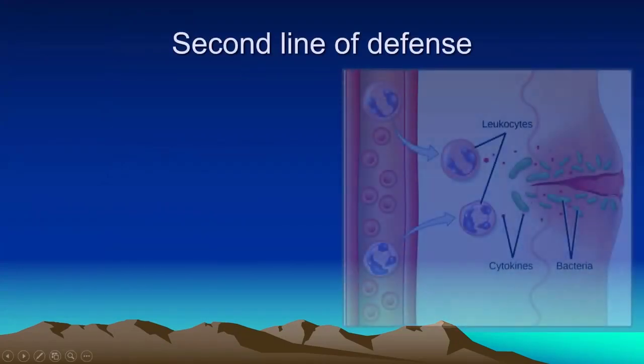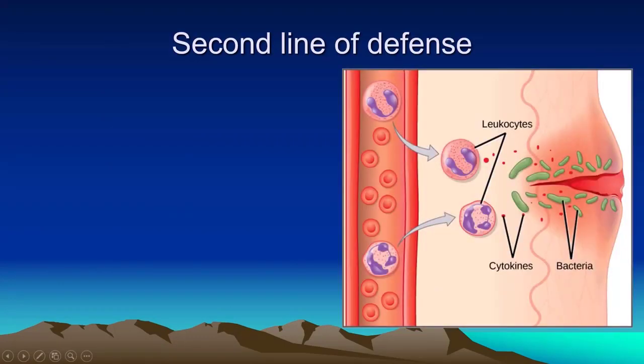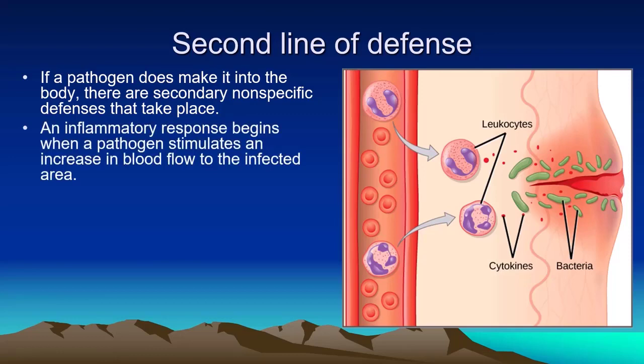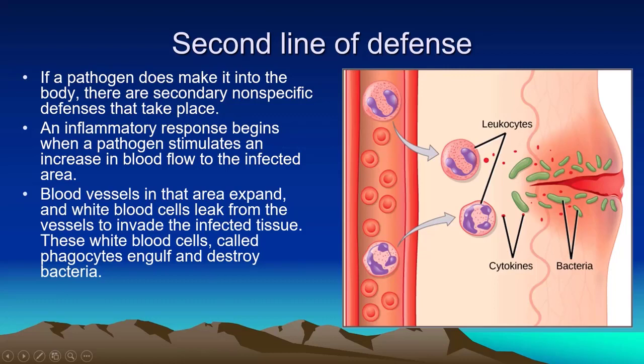The second line of defense: if the skin is broken and the germs enter into the body, a second line of defense then attacks it. There are secondary non-specific defenses that take place, and this is an inflammatory response with pathogen stimulation and increase in blood flow to the infected area. This inflammation causes blood vessels in that area to expand. The blood vessels are dilated and white blood cells leak out from the vessel to invade the infected tissue.